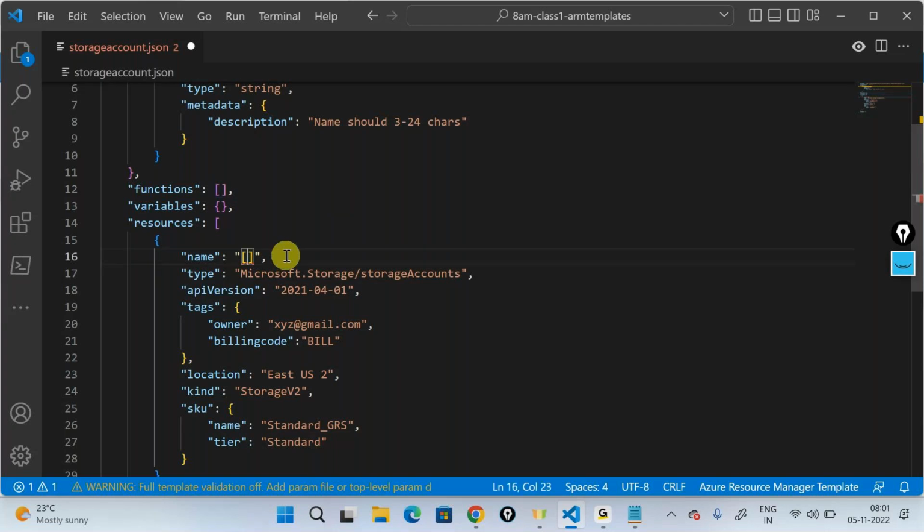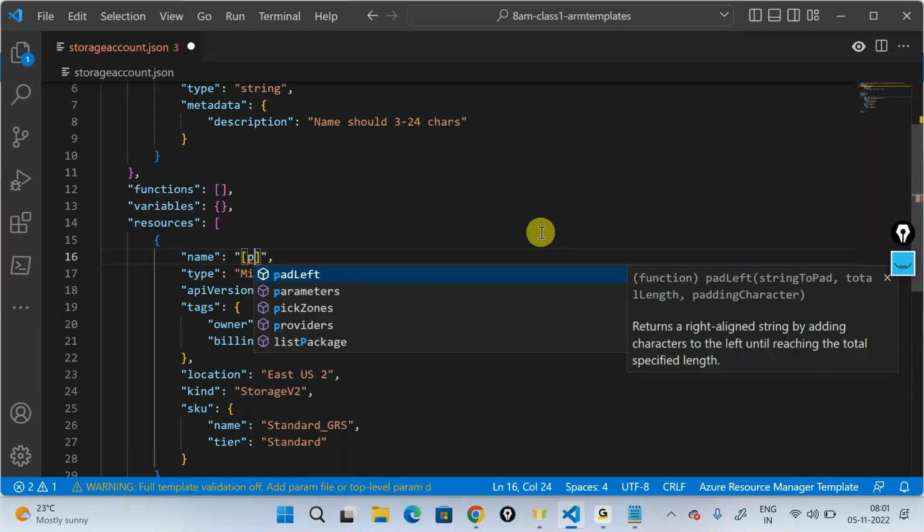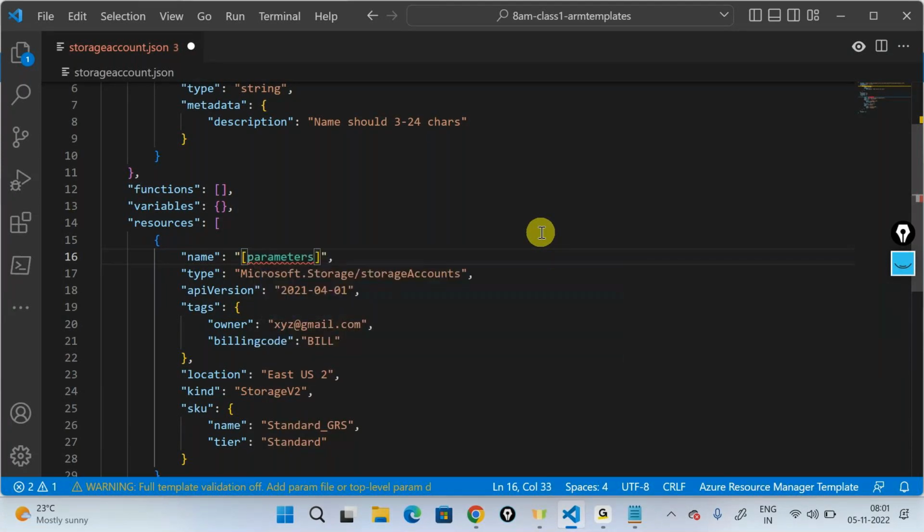And now I want to call a property. So I'll say Control Space. I'll start typing something called parameters. I'm saying, okay, fine, parameters, and please use the parameter called storage account name. I did not type the open close parenthesis, and I'm not remembering all these syntaxes. All I'm doing is saying parameters.